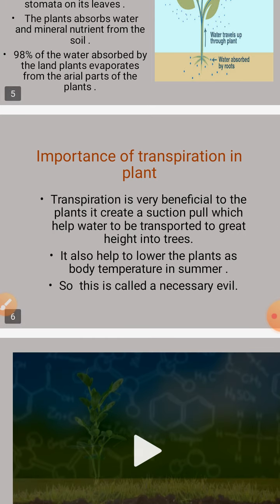And another importance, it also helps to lower the plant's body temperature in summer season. समर सीजन में ये प्लांट्स की हेल्प करता है उसके टेम्परेचर्स को मेंटेन करने में.